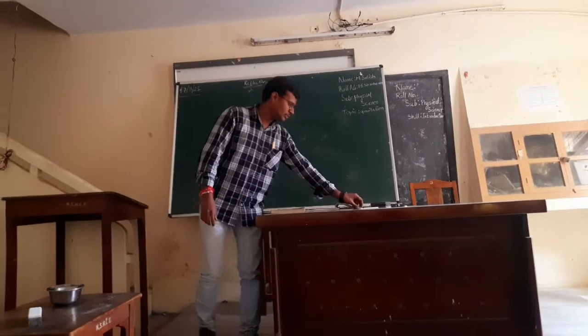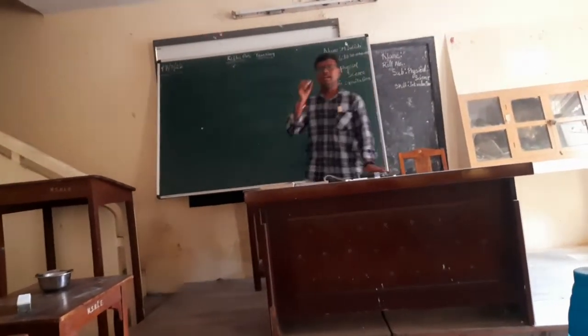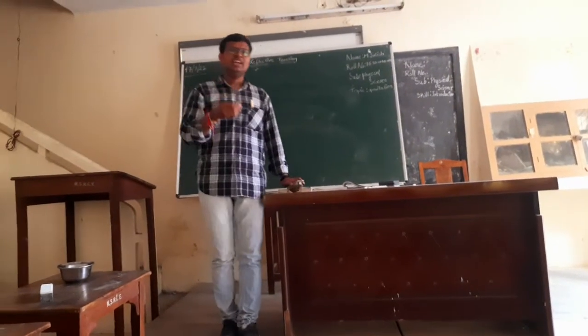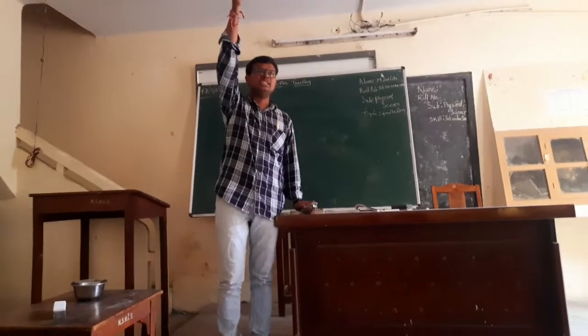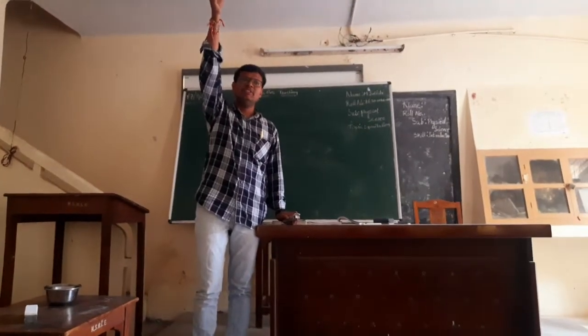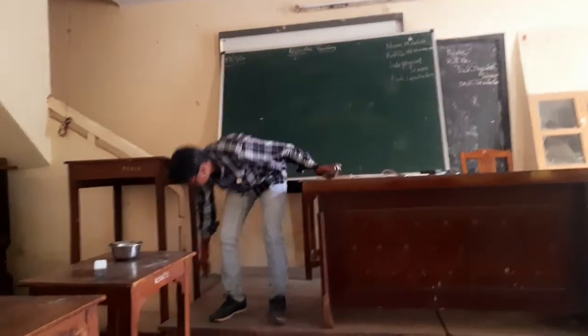So, here I have a bob in my hand. If I throw this bob from this height, what will happen? It will fall down. Yes.